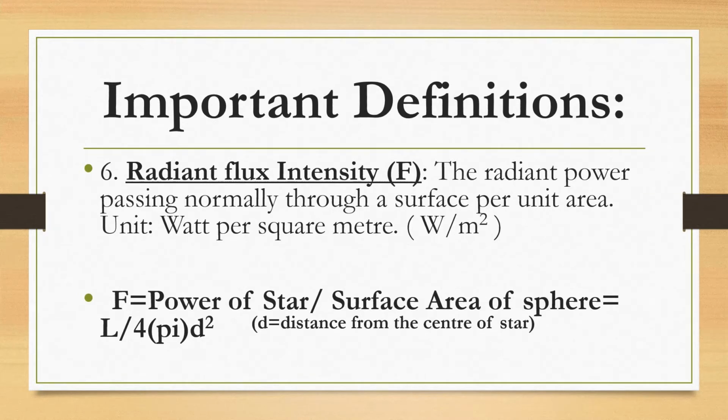Now, what you notice about this is that the radiant flux intensity, which is denoted by the letter F, is inversely related to the distance from the star, and it follows what we call the inverse square law, whereby when you double the distance, the radiant flux intensity is going to reduce by a factor of 4.